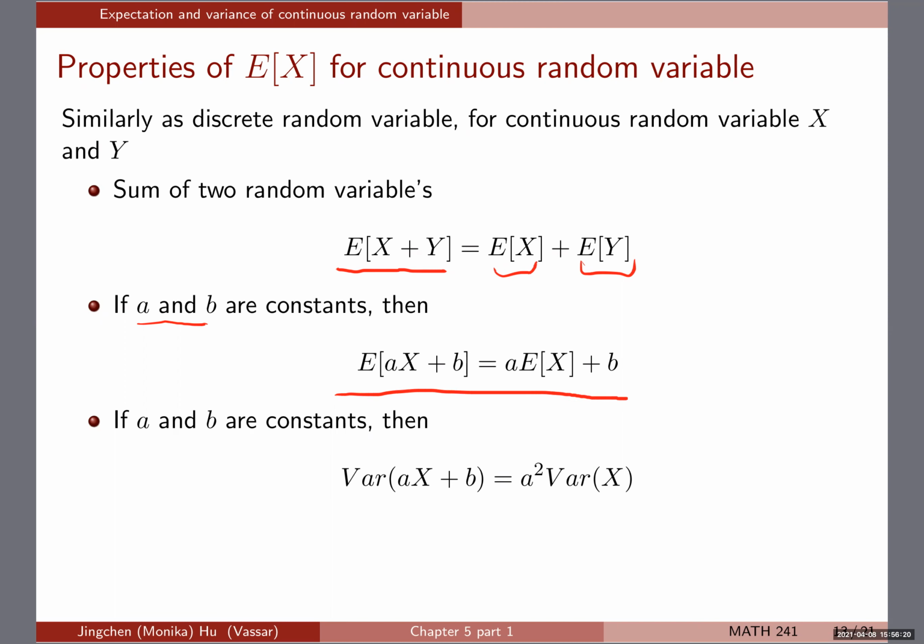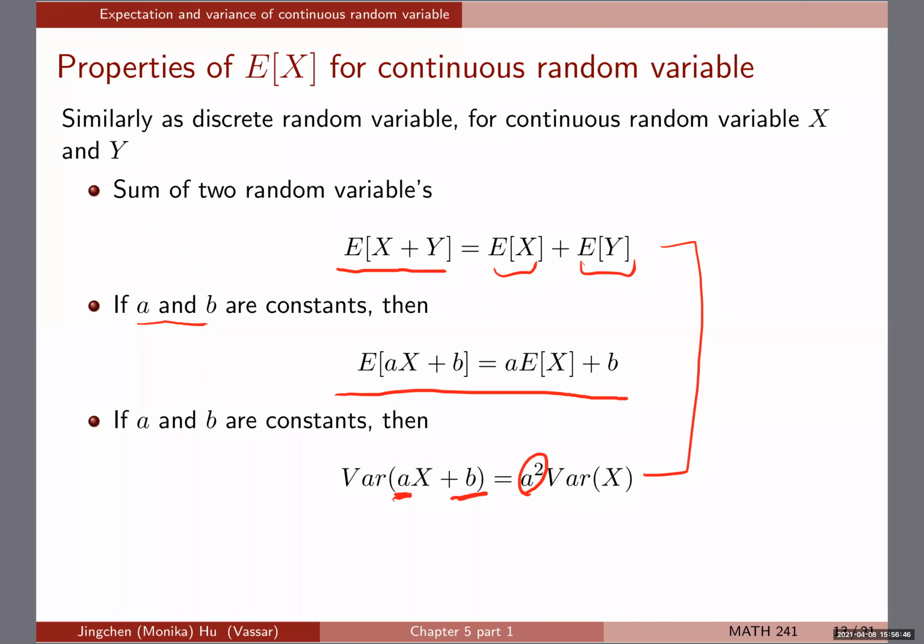If A and B are constants, this result stays the same as we have seen before. The expectation of AX plus B is A times the expectation of X, plus B. B is a constant, A is a constant. And then for the variance, the effect is squared, right? The constant that you multiply in front of the random variable, the effect of that on the variance is squared. But whenever you add any constant, it doesn't affect the variance at all. So that effect is gone. All of those stayed the same as before.